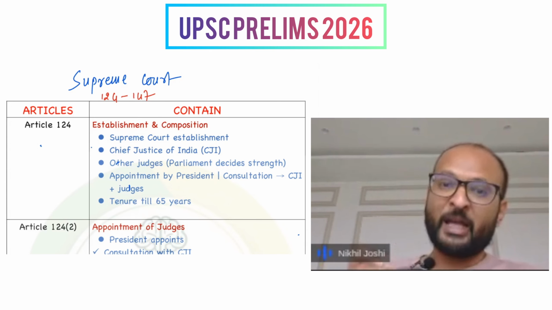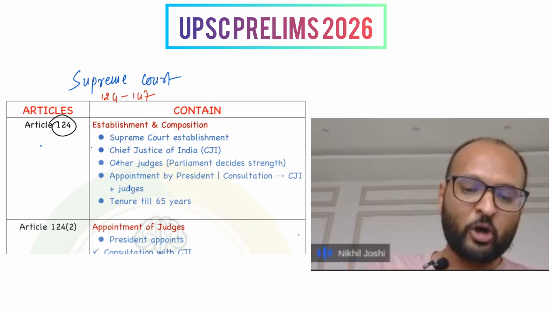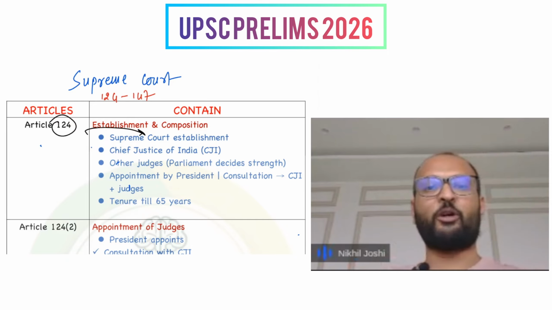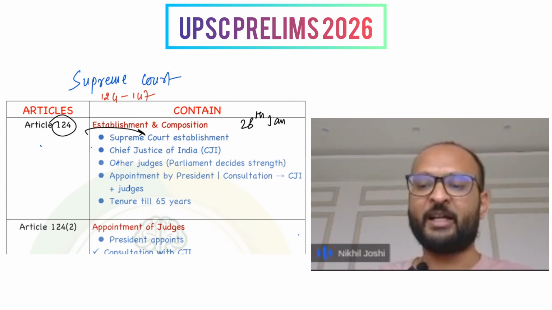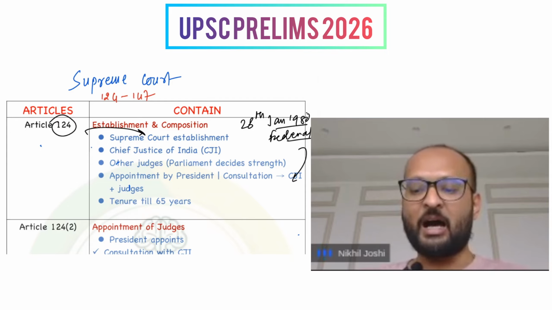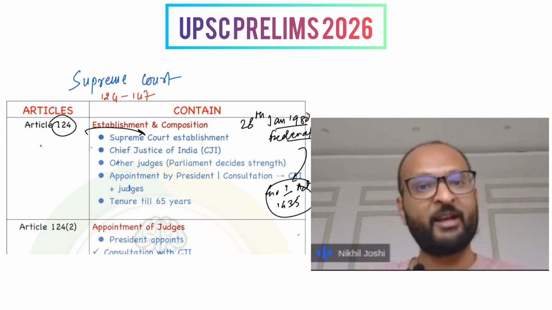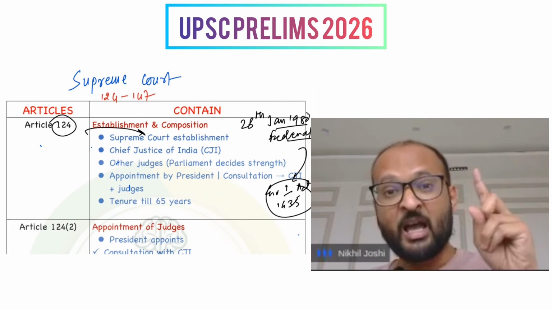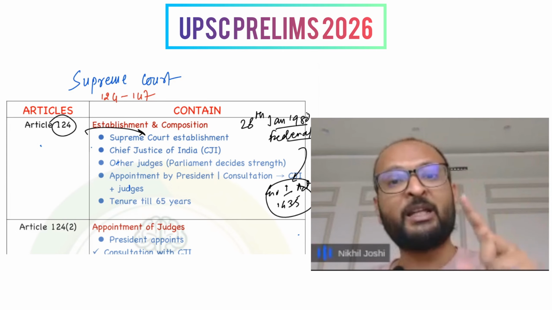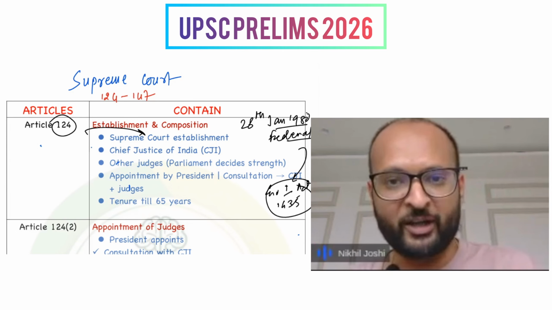The article, to begin with, Article 124 talks about the establishment of Supreme Court of India, and it was established on the 28th Jan of 1950, and it replaced the Federal Court, which was constituted under Government of India Act 1935. Even though this act never came into picture because the federation could not be established, because the states were there, but the princely states did not join in.